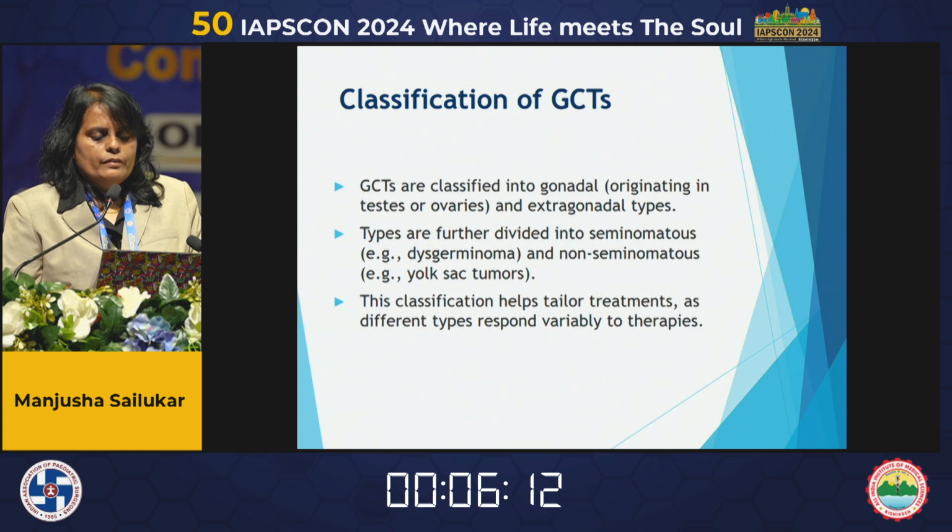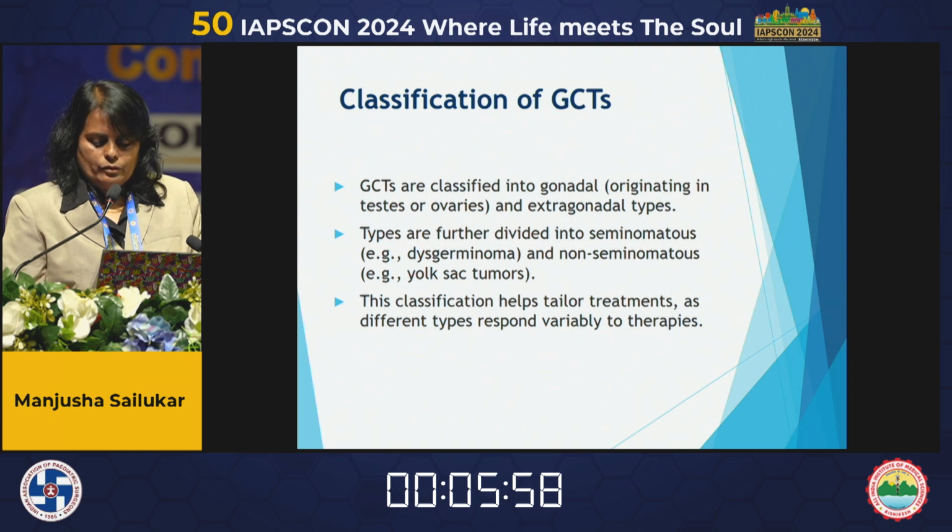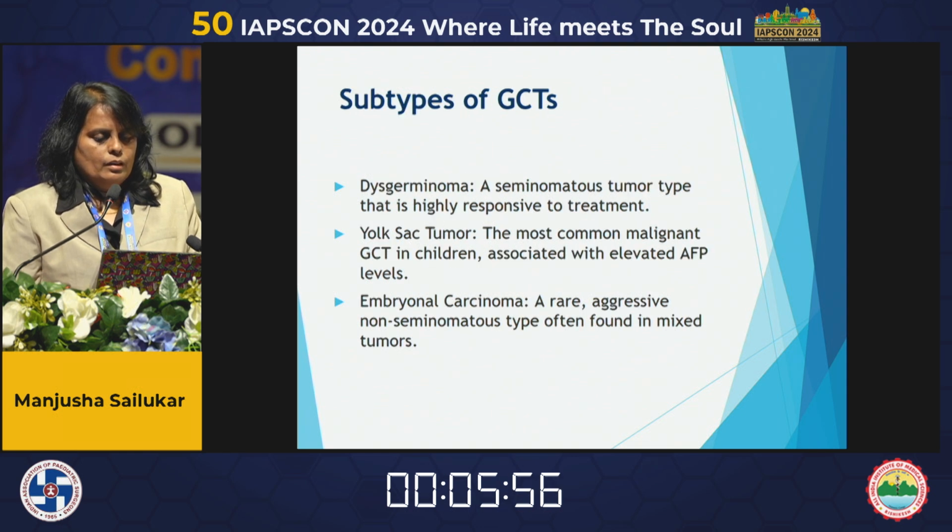Germ cell tumors are classified into gonadal and extragonadal, and further divided into seminomatous and non-seminomatous tumors. This classification helps tailor treatments, as different types show response variability to therapy. Dysgerminoma is a seminomatous tumor type that is highly responsive to treatment.